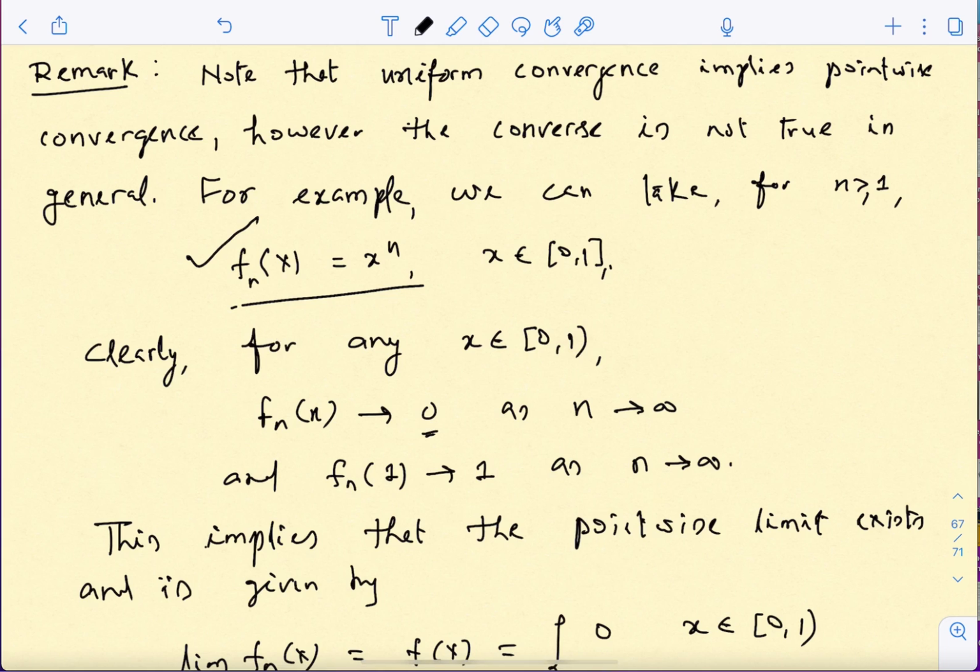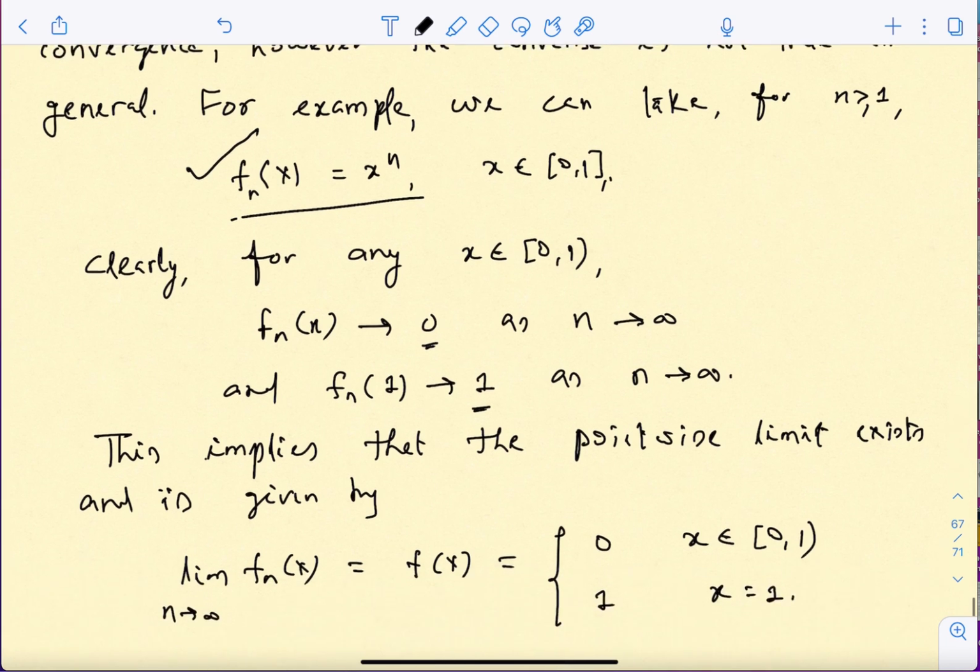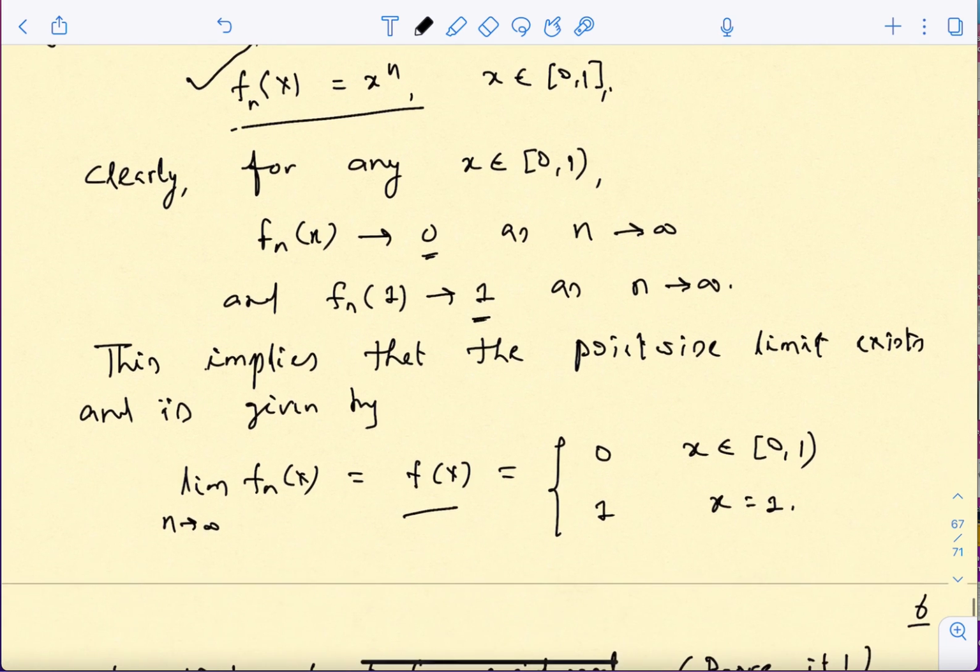But when x is equal to 1, it will converge to just 1, because this is going to be a constant sequence. So no matter which point I take, I can always find the limit, and hence the limiting function you can define is going to be just a finite value, 0 or 1. So 0 when x is from 0 all the way up to 1, and at x equal to 1,